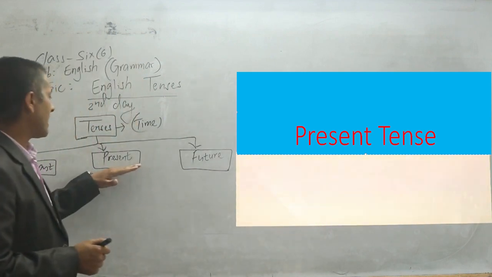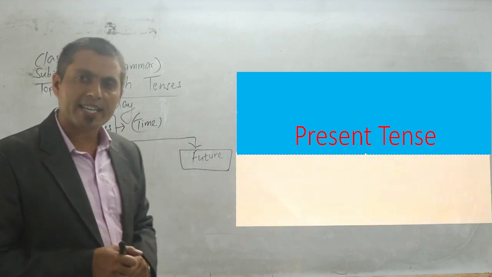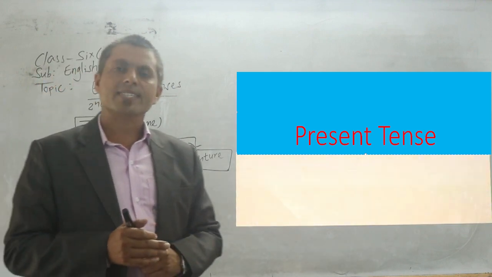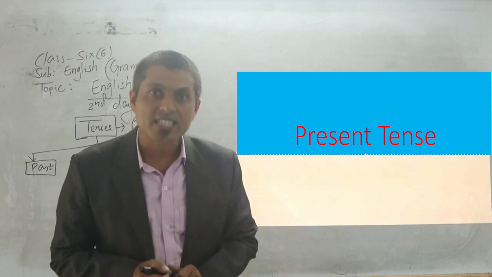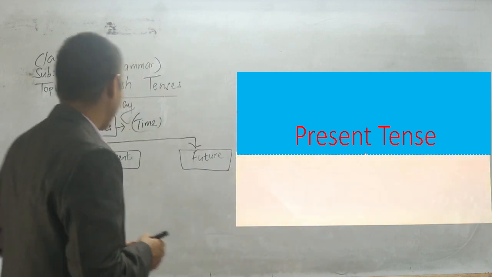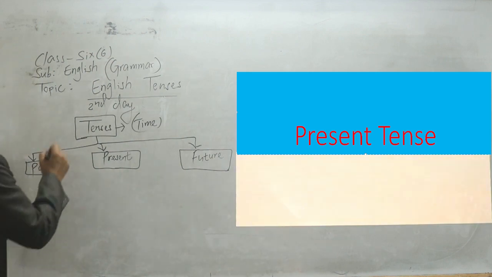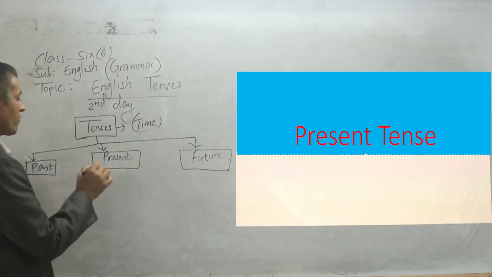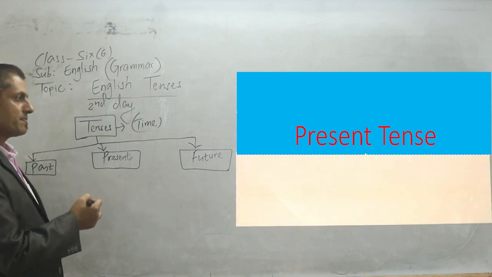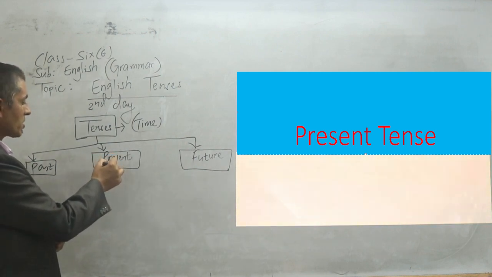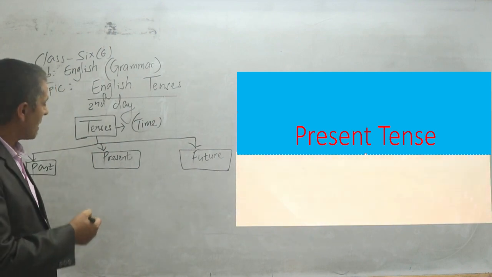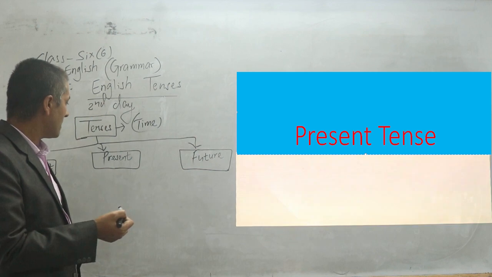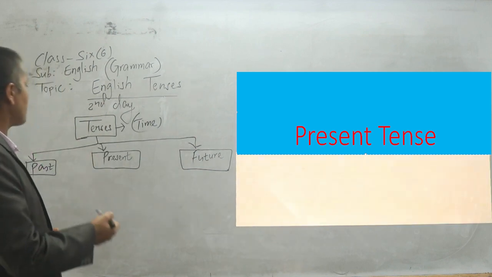In my previous lesson I told you there are four branches or four aspects of each tense, right? What are they? We can have simple present here.